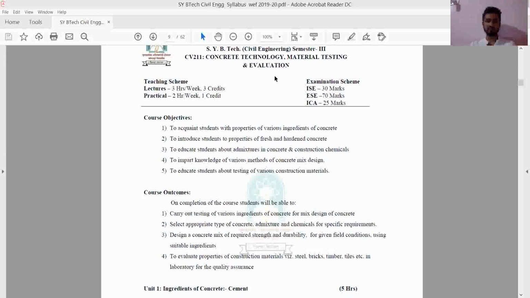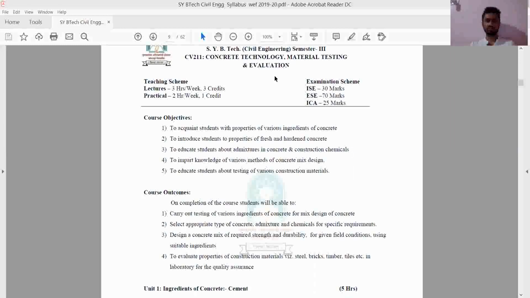First objective is to know the properties of ingredients of concrete. There are 4 ingredients, and we are going to study the properties of these ingredients. The second objective is to introduce students to properties of fresh and hardened state. I explained to you already what is fresh state and what is hardened state. So we are going to see the properties of fresh state and hardened state of concrete.